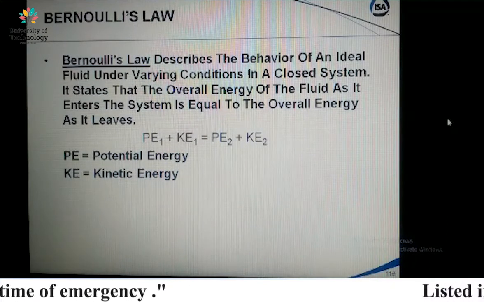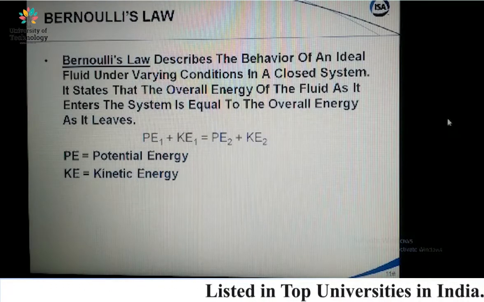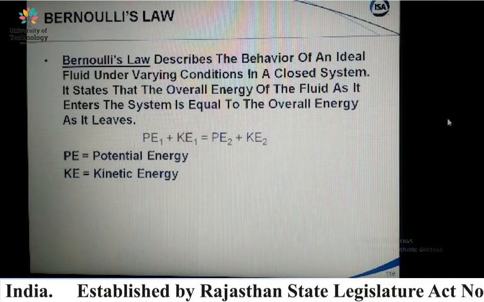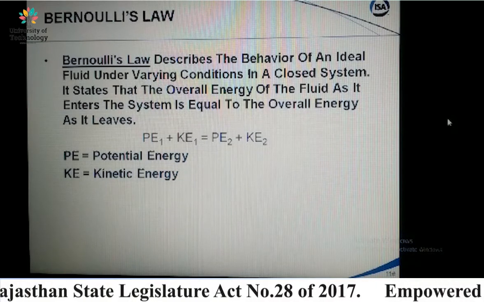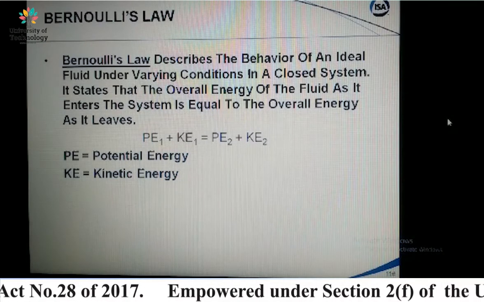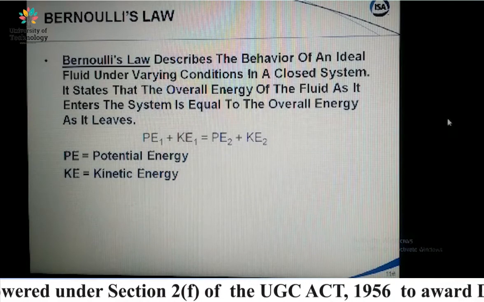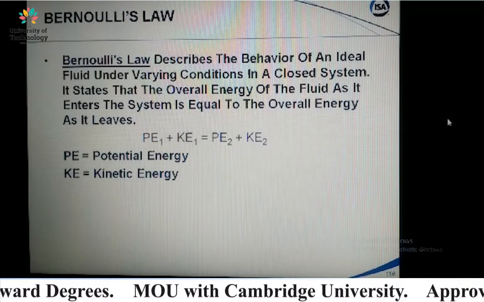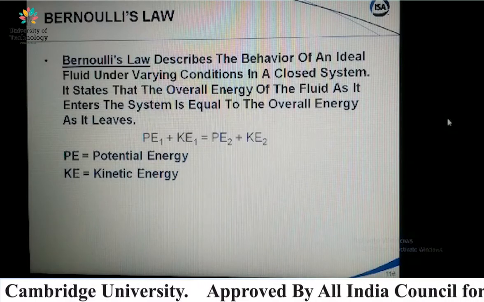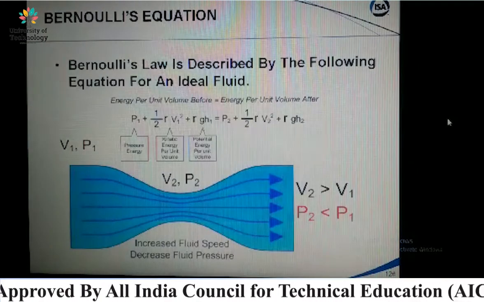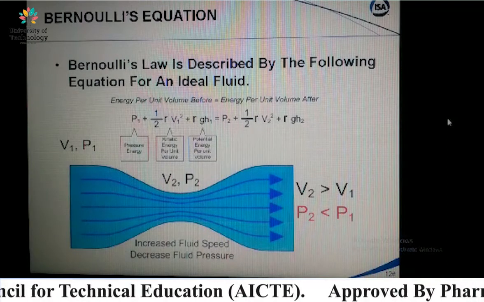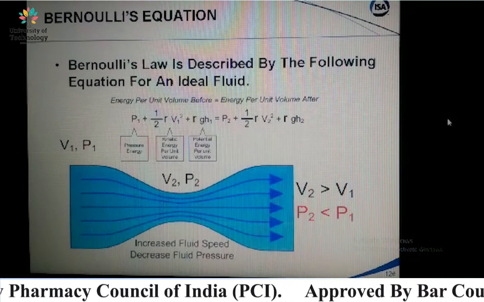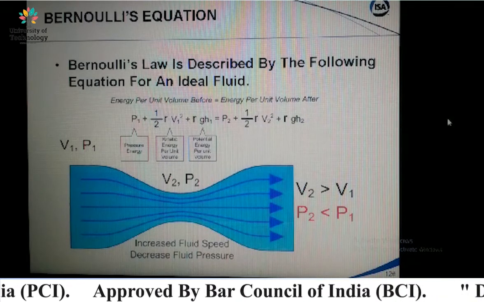Bernoulli's law. Bernoulli's law describes the behavior of an ideal fluid under varying conditions in a closed system. It states that the overall energy of the fluid as it enters the system is equal to the overall energy as it leaves, right? So P means potential energy and K means kinetic energy. The total energy of the fluid is always constant. This is the diagram of Bernoulli's theorem or equation. Bernoulli's law is described by the following equation for an ideal fluid, right?